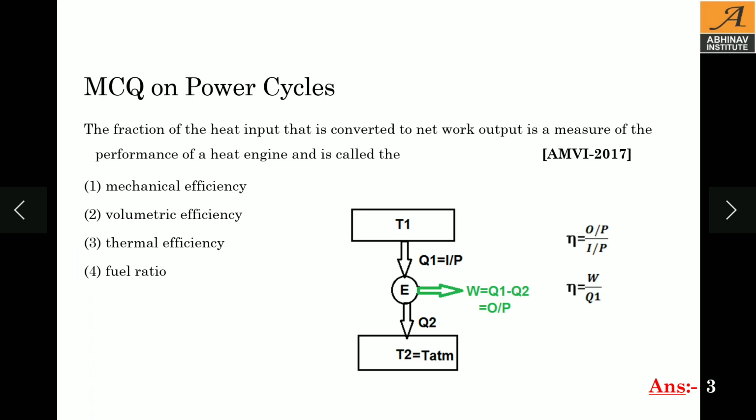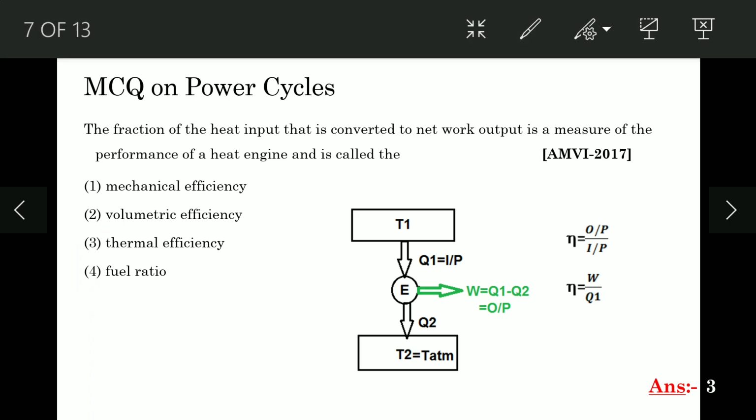Next question. MCQ on power cycle. The fraction of the heat input that is converted to net work output is a measure of the performance of a heat engine and is called as. The heat engine performance is checked with the help of efficiency. So efficiency of a heat engine is work divided by heat supplied.